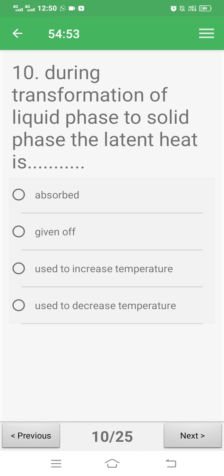During transformation of liquid phase to solid phase, the latent heat is absorbed, given off, used to increase temperature, used to decrease temperature. Here for question 10, correct answer is B, that is given off. Okay, during the transformation of liquid phase to solid phase, latent heat is given off.